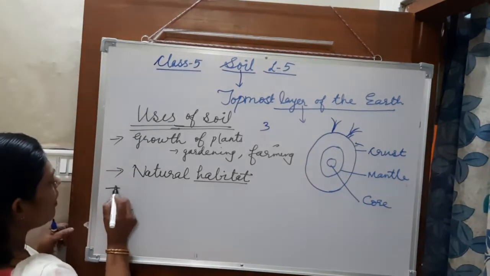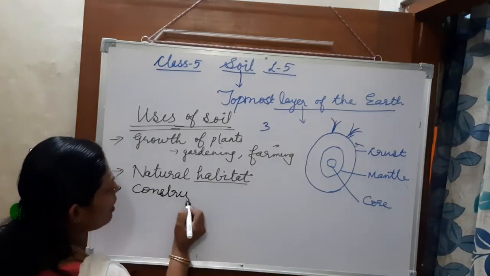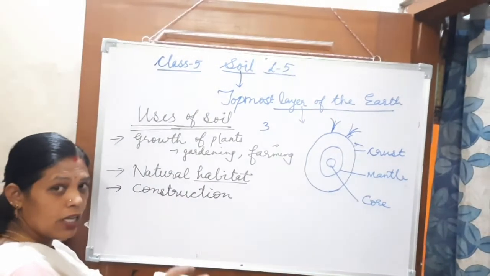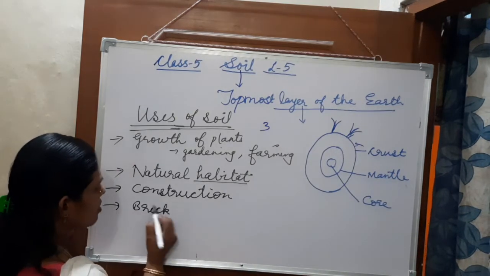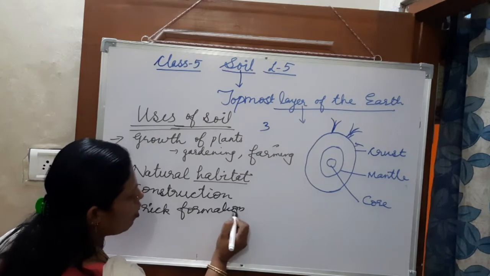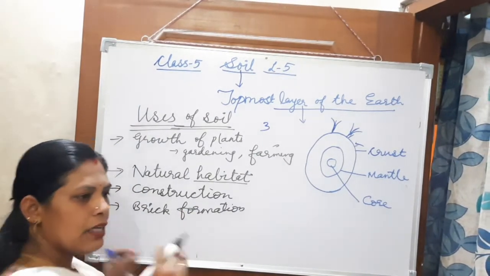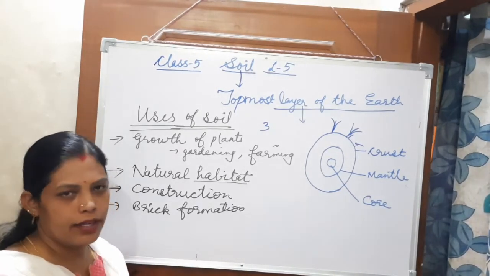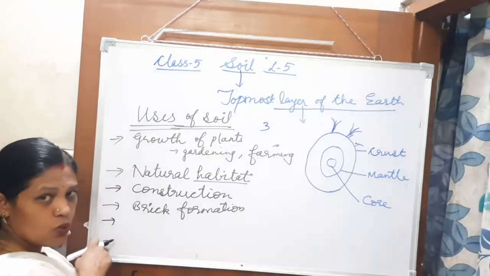Understood? And even for construction of big buildings, we are using the soil, mixing the soil with the bricks. And for brick formation, how are the bricks formed? Bricks are also made with the help of the soil only. We mix the soil with water, put it in molds, and then make the bricks. And even for construction work, soil is used.